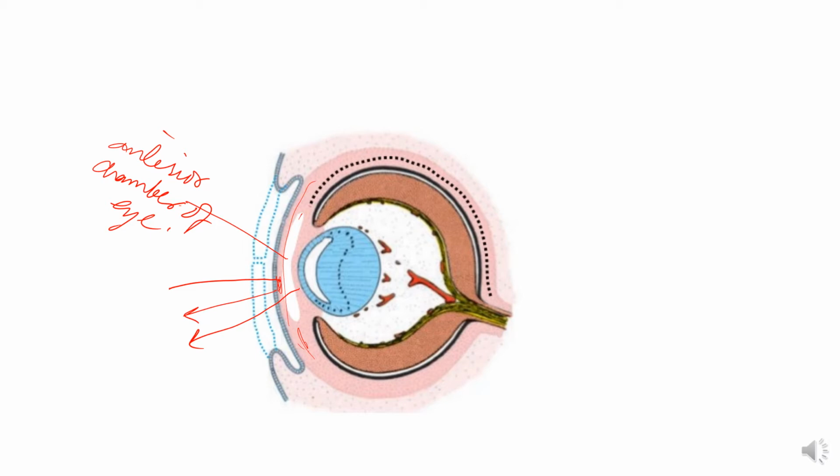And a posterior or deep layer that forms a temporary mesenchymal membrane known as the iridopupillary membrane. So this mesenchyme in front of the lens forms a membrane, this is a temporary one, known as the iridopupillary membrane.